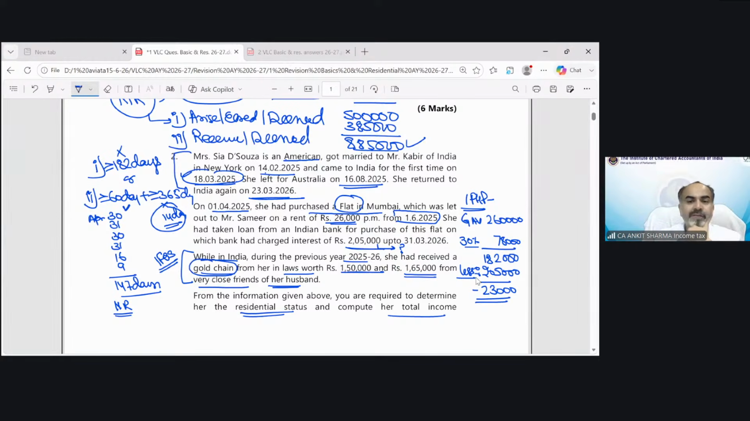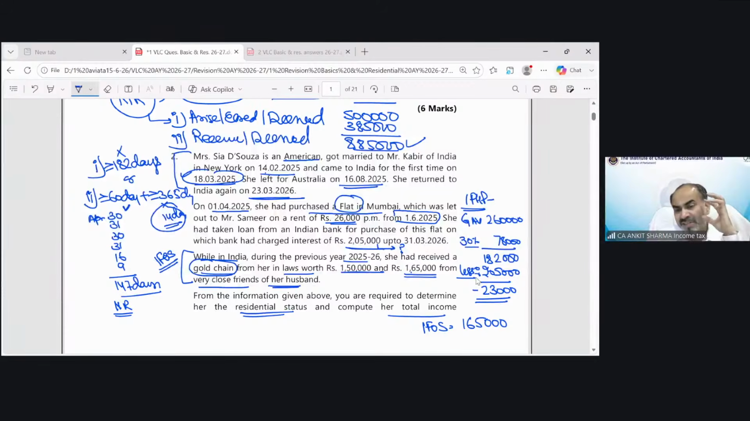So this is a non-monetary item she received. A gold chain worth rupees 1,50,000 from her in-laws. In-laws fall under the definition of relative and gifts from relatives are exempted. But a gift from a friend exceeding 50,000 rupees is going to be fully taxable. So this 1,65,000 is going to be an income from other sources.